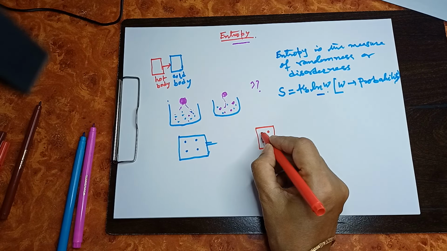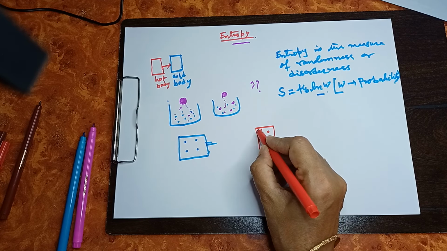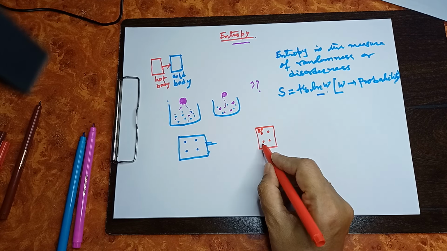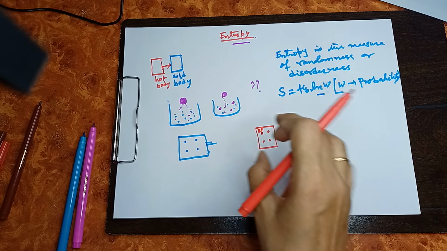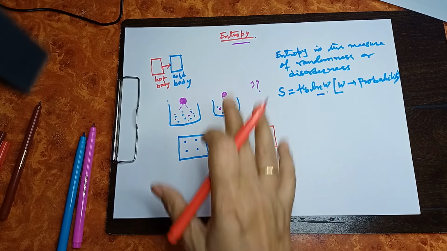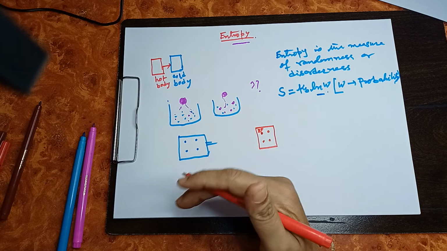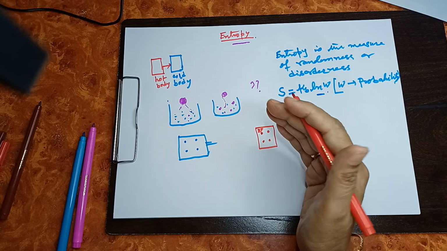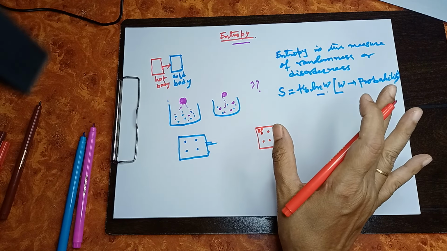Say this molecule has, suppose, 20 energy packets, this molecule has 16, this molecule 25, this molecule has 30. Now, in the hot condition, these energy packets of these molecules are arranged in a number of arrangements, or they exist in a number of microstates.